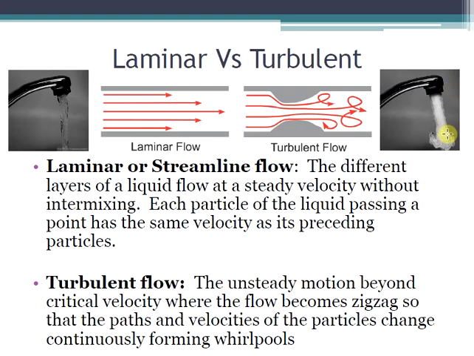As you see here, it is chaotic, unsteady motion where the flow becomes zigzag so that the path and velocity of the particles change continuously, which forms whirlpools. In contrast to laminar flow, the fluid no longer travels in layers and mixing across the tube is highly efficient. This happens at a high Reynolds number, which we are going to discuss in the following slide. This is happening at a Reynolds number greater than 4000.